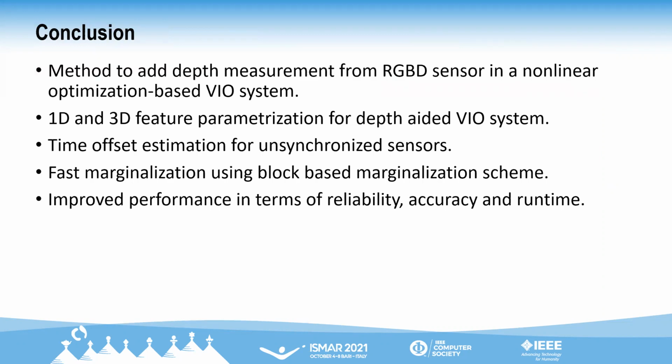To summarize, we have presented a method to add depth measurement from RGBD sensor in a nonlinear optimization-based VIO. We have shown that the depth measurement can be used in both 1D and 3D feature parameterization. Moreover, we propose a method to utilize depth measurement in the estimation of time offset for the unsynchronized RGBD and IMU sensor. In the marginalization process, we have also proposed a block-based fast marginalization scheme, which reduces the runtime significantly. Finally, we carried out extensive experiments to show that our proposed system outperforms the state-of-the-art in terms of reliability, accuracy, and runtime. Thank you for your attention.